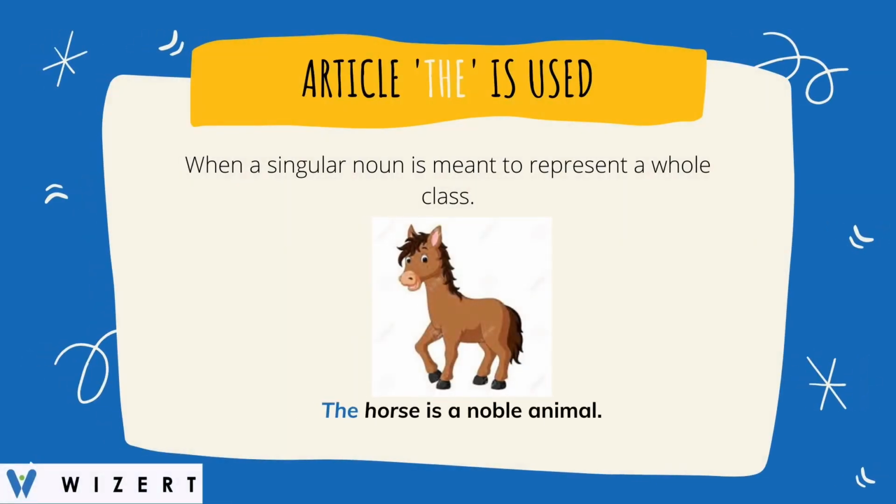Article the is used when a singular noun is meant to represent a whole class. For example, the horse is a noble animal. Here we are not talking about a single horse. We are talking about the entire horse family. Here we generally speak that a horse is a noble animal.